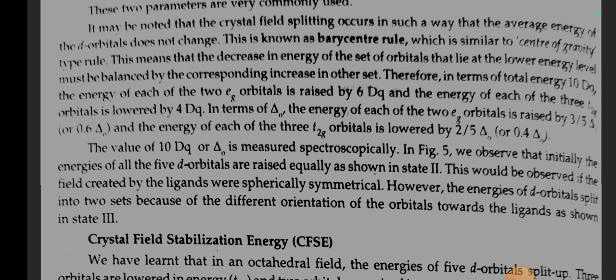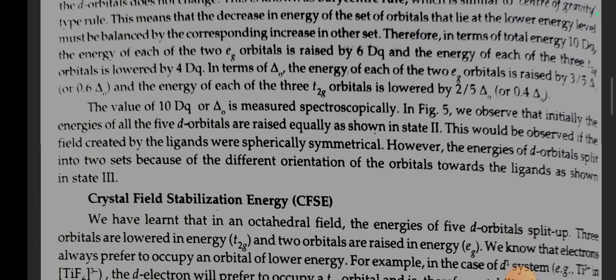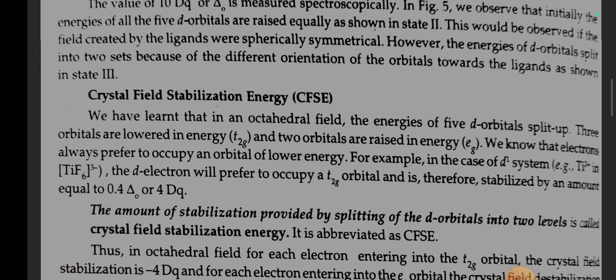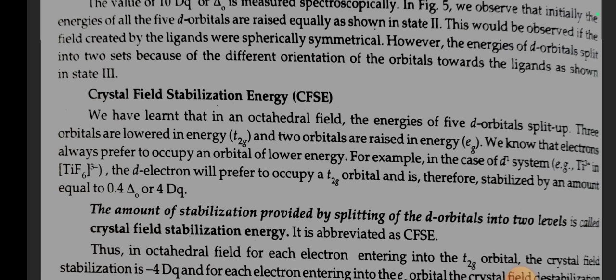In terms of delta naught, the energy of each of the 2 Eg orbitals is raised by 3/5 delta O, and the energy of each of the 3 T2g orbitals is lowered by 2/5 delta O. The value of 10 dq or delta O is measured spectroscopically. In figure 5, we observe that initially the energies of all the 5d orbitals are raised equally as shown in state 2. This would be observed if the field created by the ligands was spherically symmetrical. However, the energies of d orbitals split into 2 sets because of different orientation of the orbitals towards the ligands as shown in state 3.